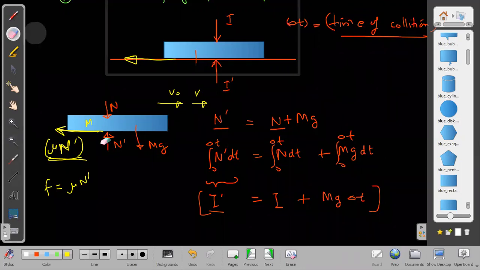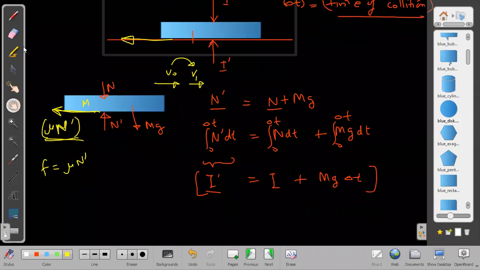But in our present scenario, I am assuming it was given in the question that it does not come to rest in the single collision. So it is still changing velocity from v0 to v, and we want to find that v value. Or let us say it changes from v0 to v1, and we want to find v1. So it is given in the question. Don't worry about it not coming to rest.